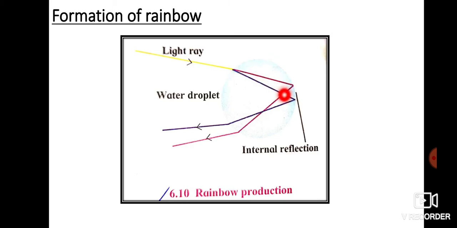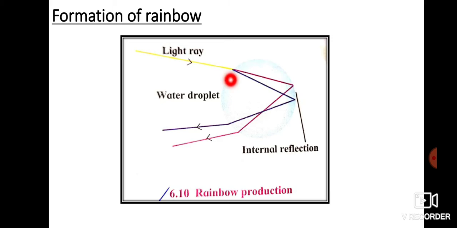Then total internal reflection takes place and the rays of light are reflected, and again they get refracted and move out, and we can see the beautiful rainbow. So you see in this process, refraction takes place twice. One when light enters the droplet, and the second when the rays of light leave the droplet.